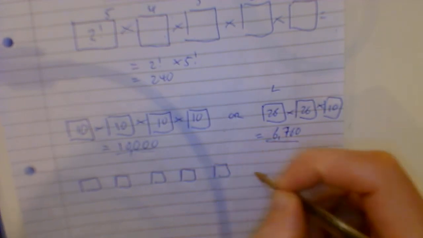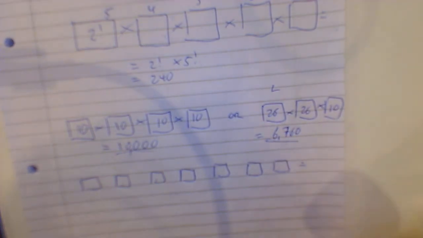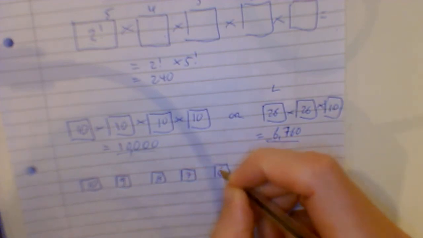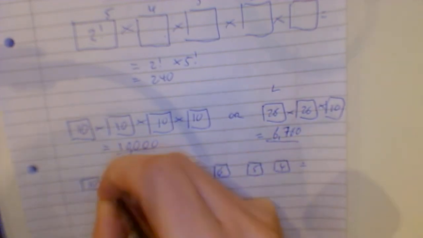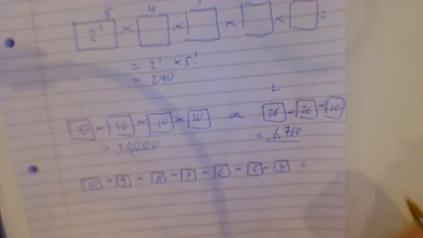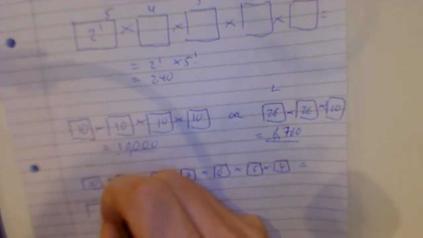And she wants to arrange them in 7 different ways. 1, 2, 3, 4, 5, 6, 7. She's got 7 spaces. Well, she's got 10 here. 9, 8, 7, 6, 5, 4. Yep, that's that done. Now, if, hypothetically, I said that she knows that she's going to put 2 in the